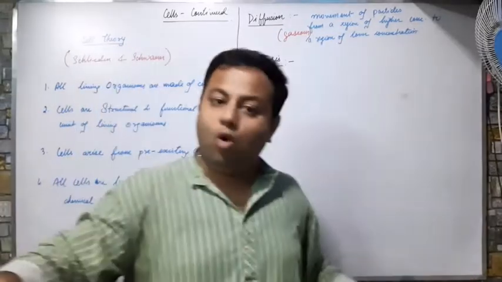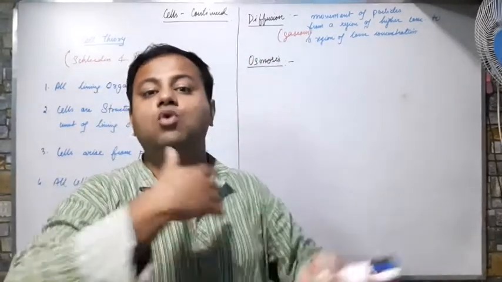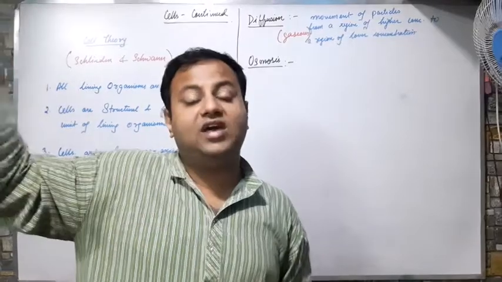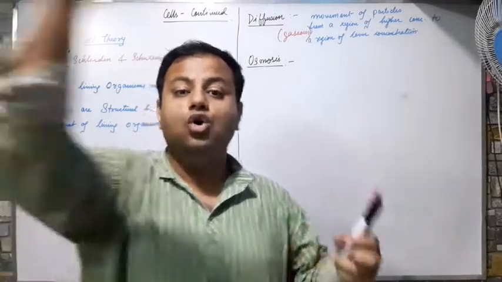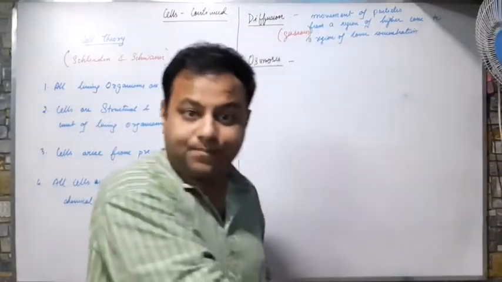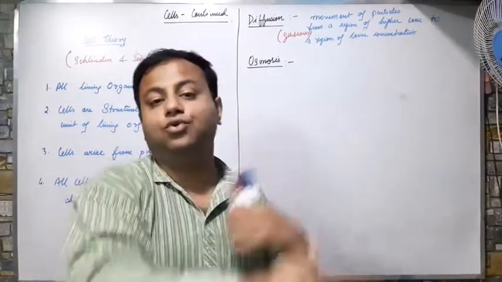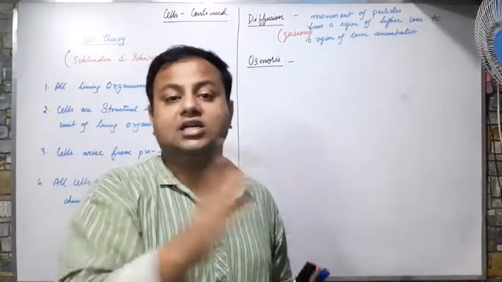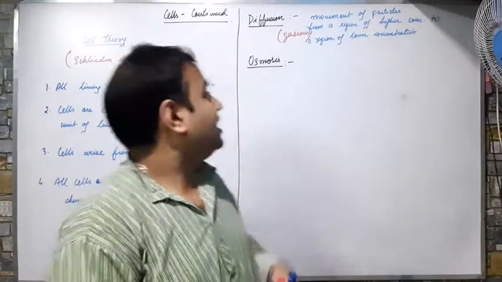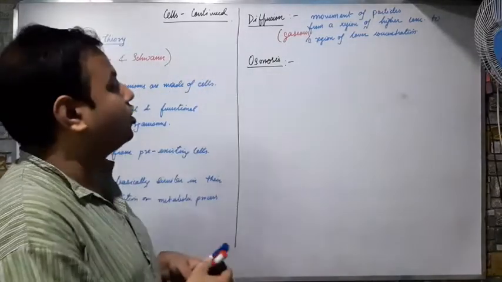When they are kept in the open, the particles try to move around. And the particles move from where the concentration is high to where the concentration is less. Okay, and this flow takes place till the concentration in both of them is the same. The same thing takes place with osmosis also.